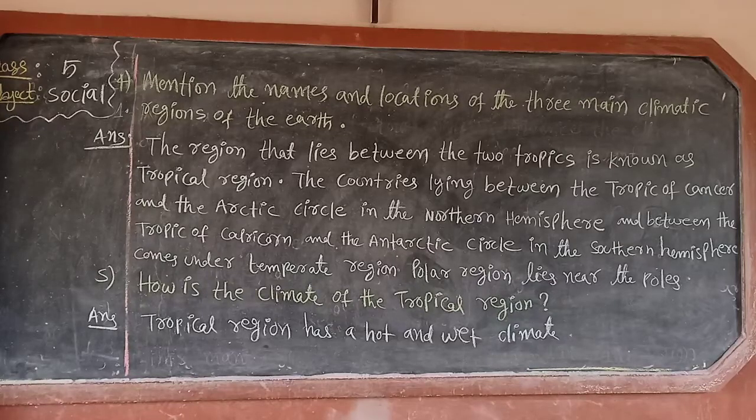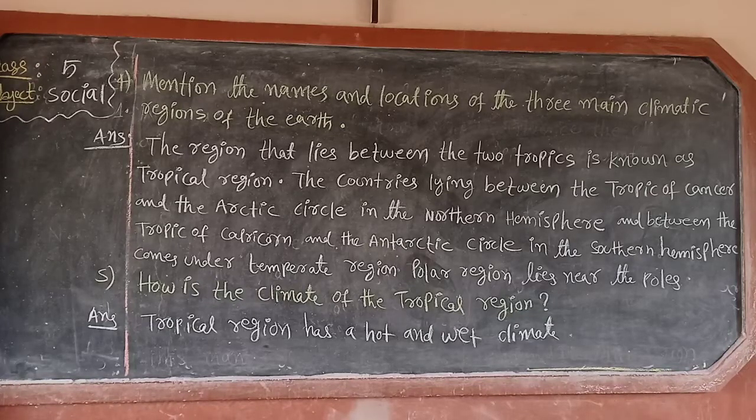First one, look children, fourth question answer. The region that lies between the two tropics is known as a tropical region. So this is the location of the tropical region. Then the countries lying between the Tropic of Cancer and the Arctic Circle in the northern hemisphere and between the Tropic of Capricorn and the Antarctic Circle in the southern hemisphere comes under temperate region.